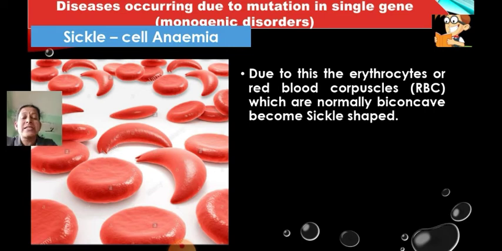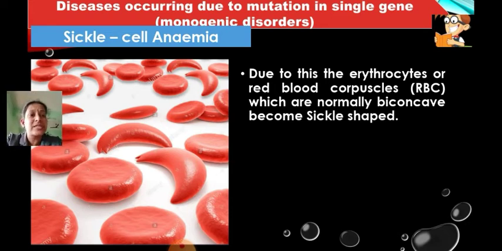Yes, this is the same thing that is happening here. Now, since normal blood has biconcave cells, they can easily move because they are circular in nature, and therefore they can easily flow inside. Whereas when the shape of the cell changes, of course there will be obstruction on the pathway.